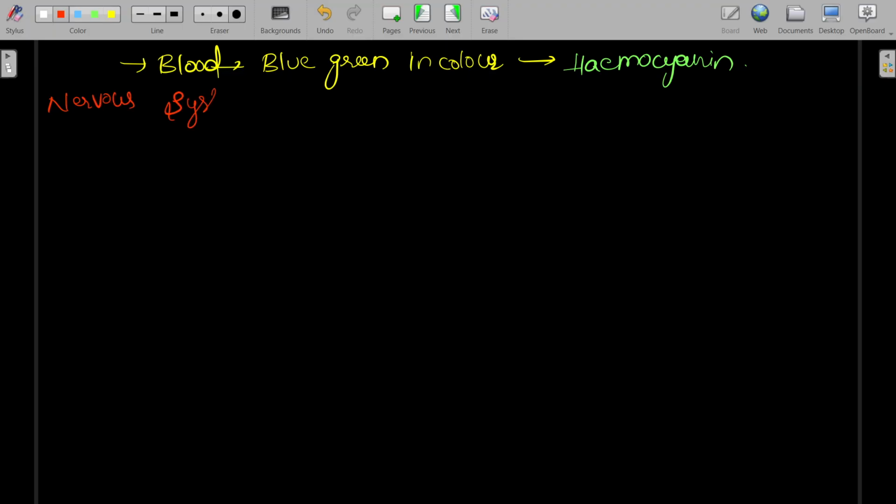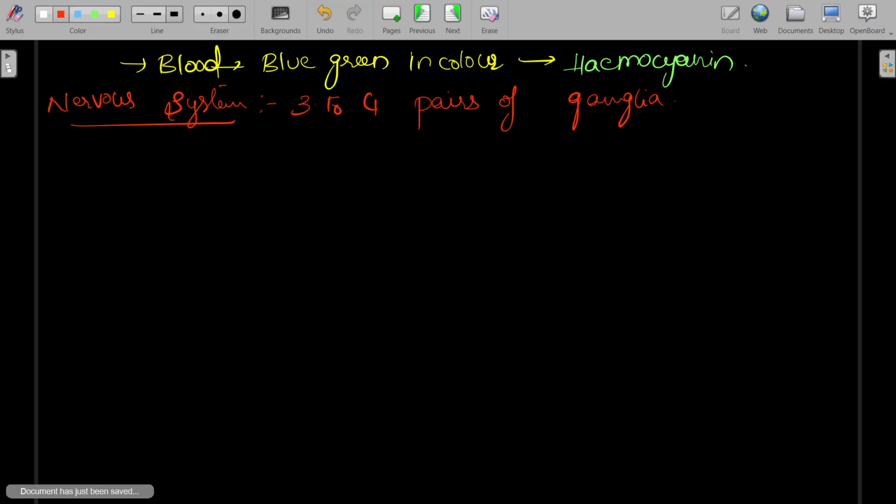Next, coming to the nervous system. The nervous system has 3 to 4 pairs of ganglia. A ganglion is a group of neurons present in the peripheral nervous system.